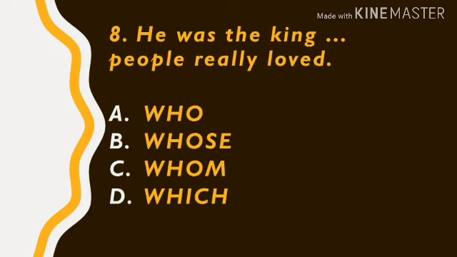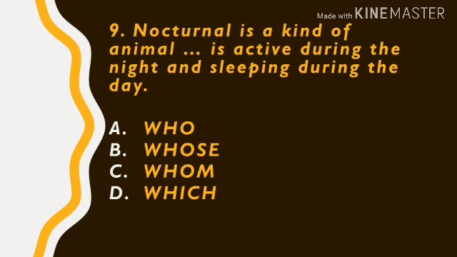Number 8. He was the king, blah blah blah, people really loved. What's the answer? The answer is C. Whom? Okay, number 9. Nocturnal is a kind of animal, blah blah blah, is active during the night and sleeping during the day.